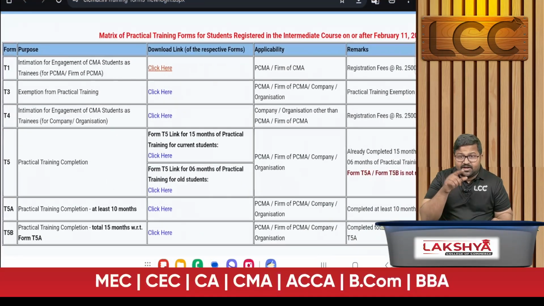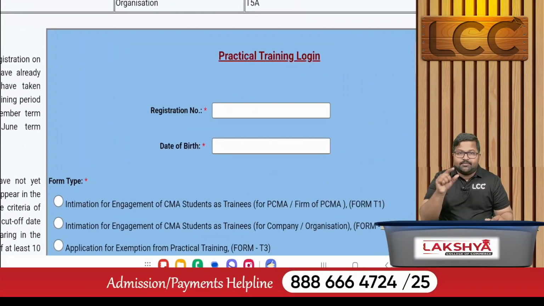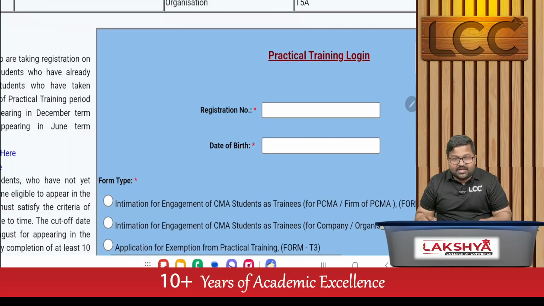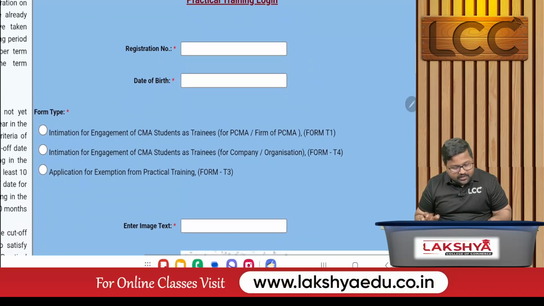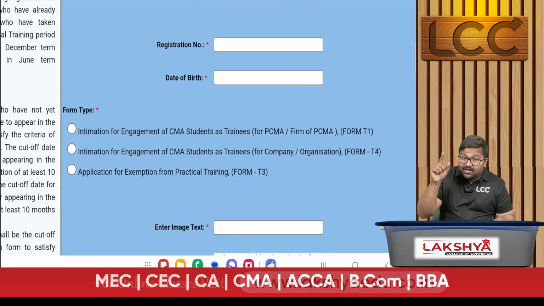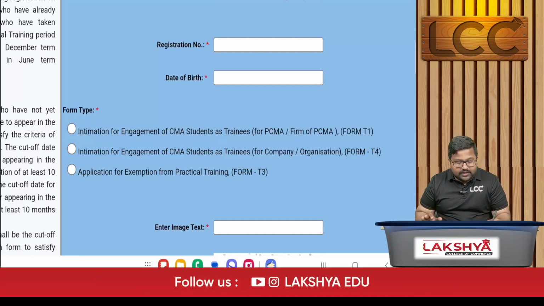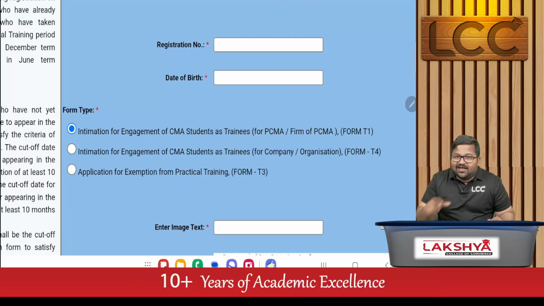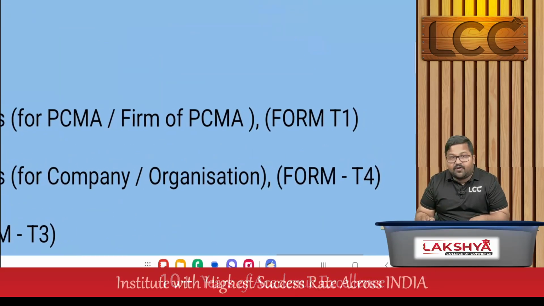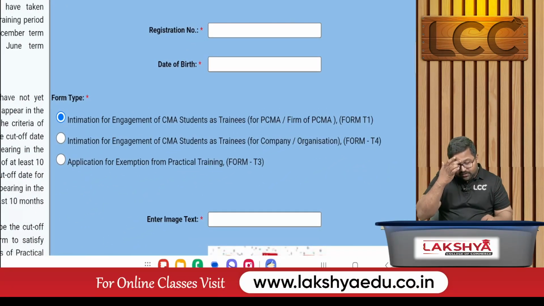This is the basic one I have shown earlier. Now go to the last part. There is a column called practical training login. You need to fill in your registration number and date of birth. Sir, earlier we downloaded the T1 form and completed the details. Now we need to click this one, intimation of engagement of a student as a trainee, and in the brackets it is mentioned T1 form. After filling these details, this is a common thing.